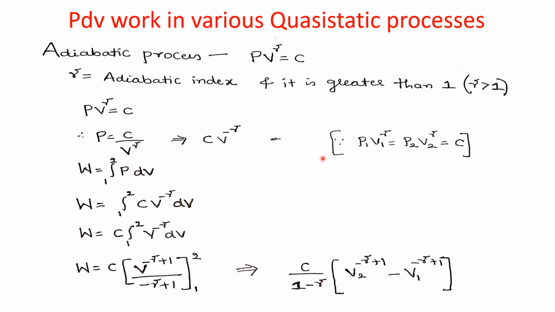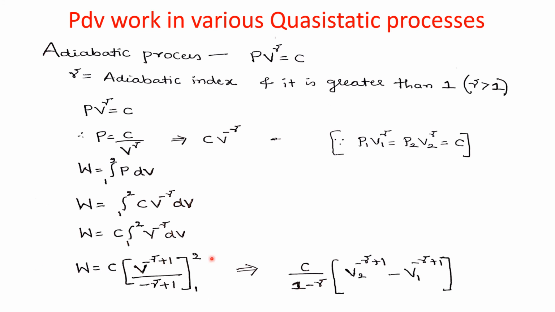So now we know the standard formula, W equals to integration of 1 to 2 P into dV. So I will substitute this P value in this equation here. W equals to integration of 1 to 2, P value I will substitute it by C into V to the power minus gamma into dV as it is. So C is constant. I will take C outside. Integration of 1 to 2 V to the power minus gamma into dV. So it is in the form of integration of x to the power n into dx form. So we are going to simplify this equation, W equal to C. So if I integrate this, I am going to get V to the power minus gamma plus 1 divided by minus gamma plus 1, square bracket 1 to 2 here.